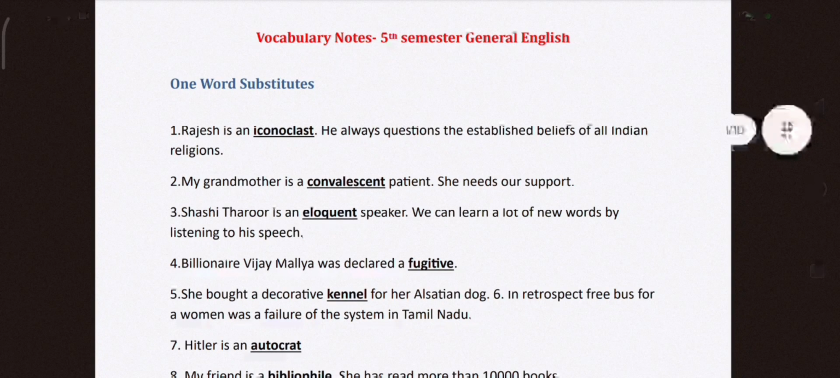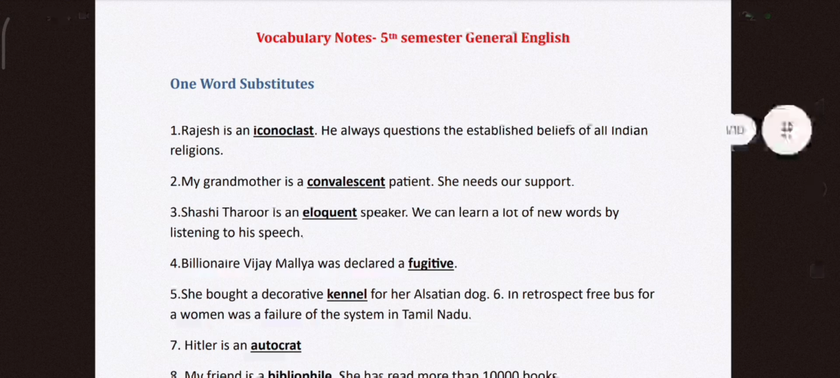Hello students, this is a quick revision of the vocabulary topics of 5th semester textbook English Express. In your textbook you have three main topics in vocabulary, that is one word substitutes, words often confused, and also formal and informal vocabulary. So let us quickly look into these topics.